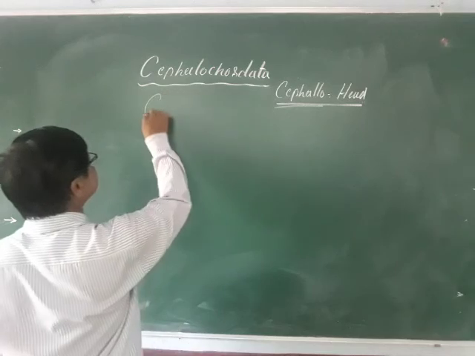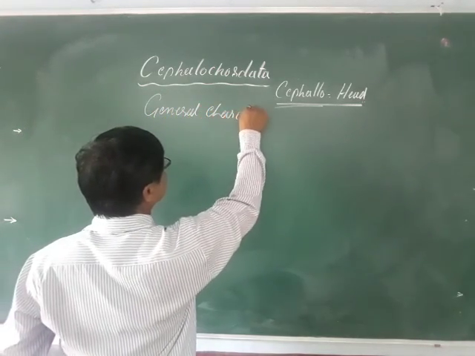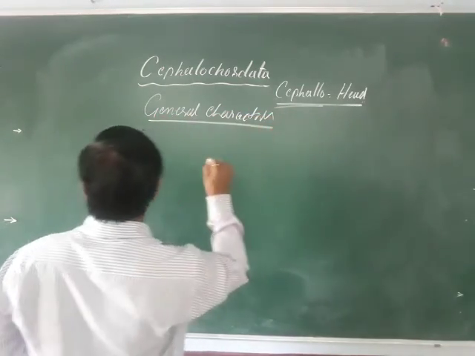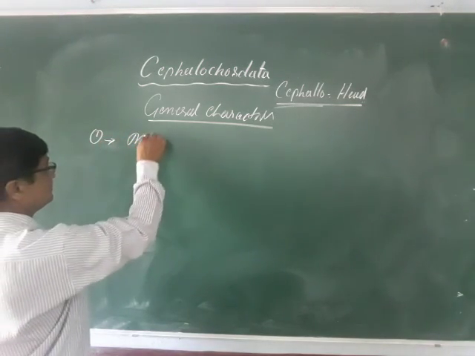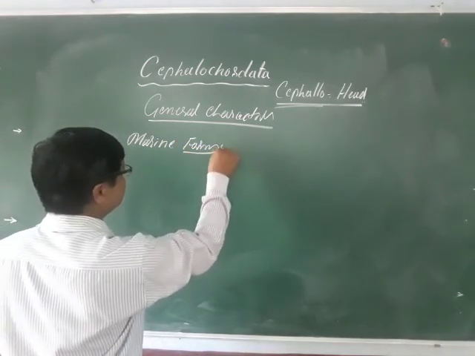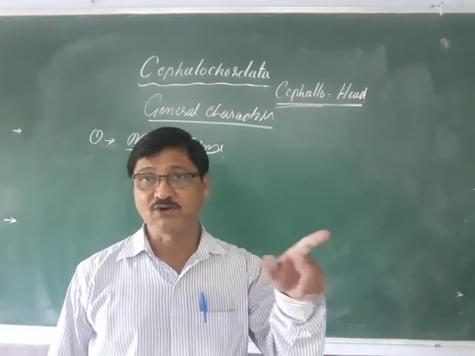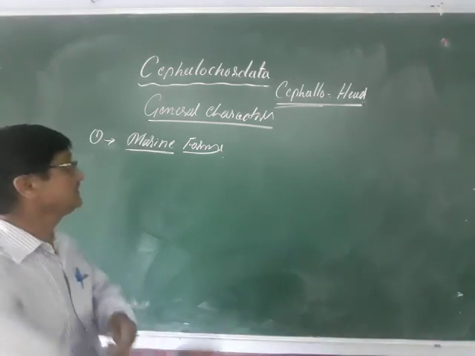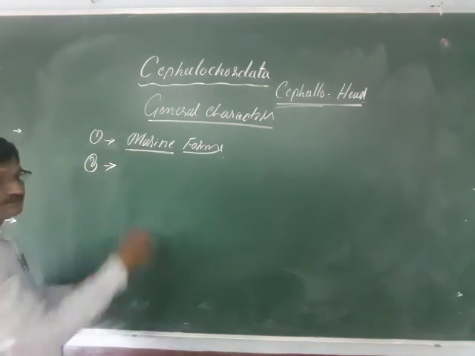What are the general characters here? The general characters of the cephalochordata: these are exclusively marine forms, aquatic. They are fish-like, worm-like, elongated swimming forms. So you can say these are exclusively marine forms.